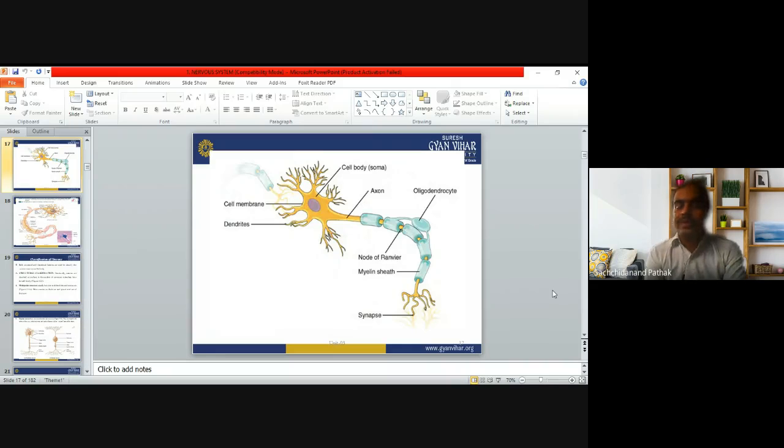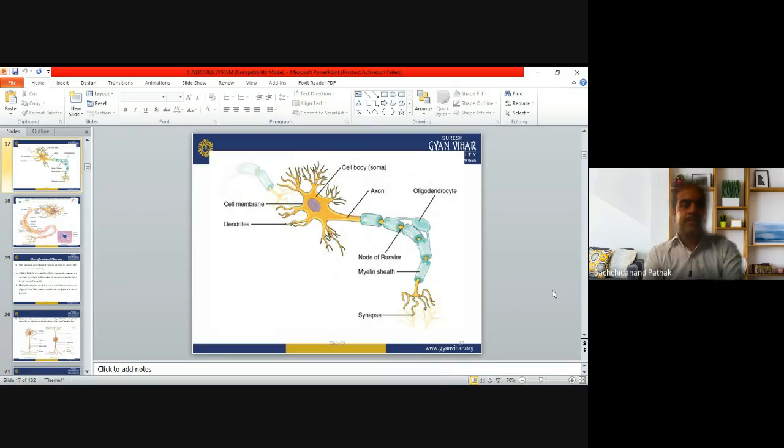Some oligodendrocyte cells will be there, and this axon, you can say the axon fiber or the nerve fiber, is wrapped by the myelin sheath, and there is a gap between each myelin sheath that is called the node of Ranvier. And how the axon will work, as I explained one or two slides earlier.